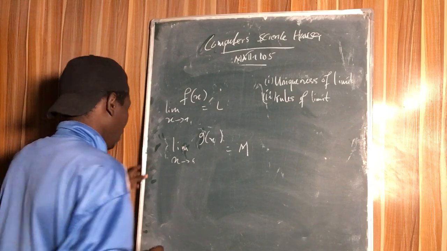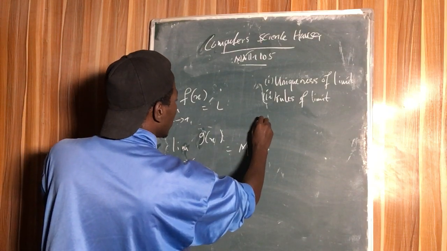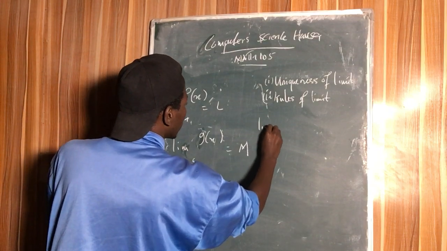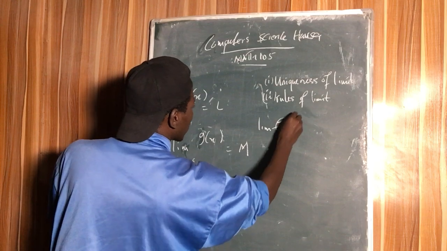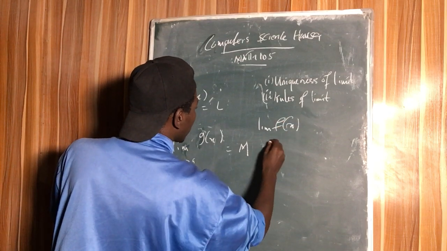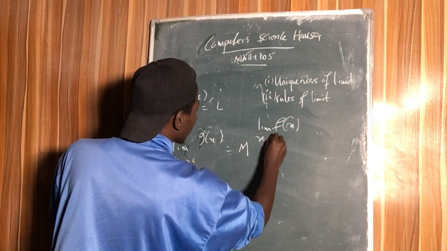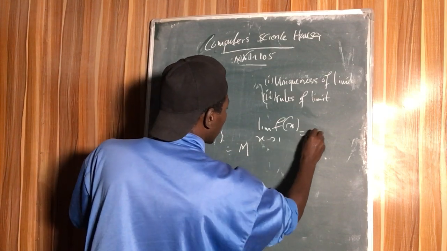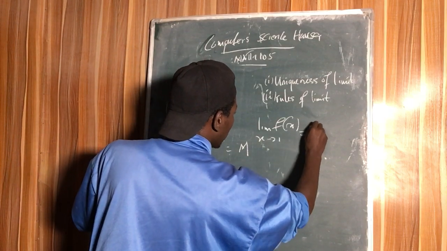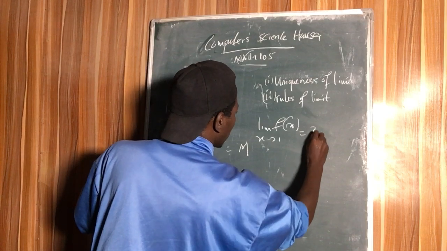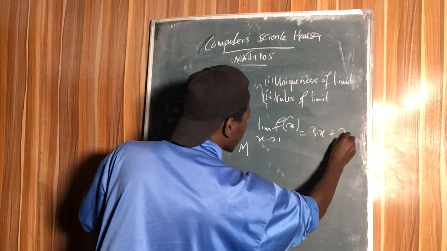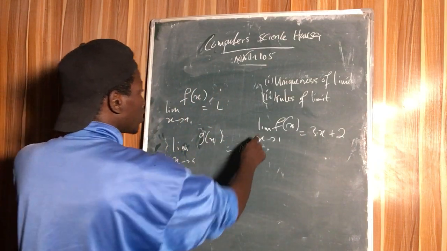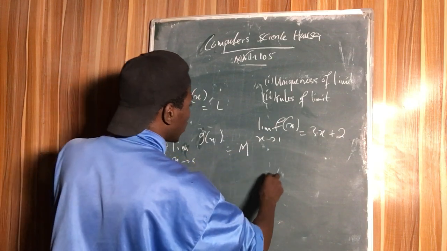An example here: let's say the limit of f of x as x approaches 1, where the function is 3x plus 2. So what is the limit of this function as x approaches 1?